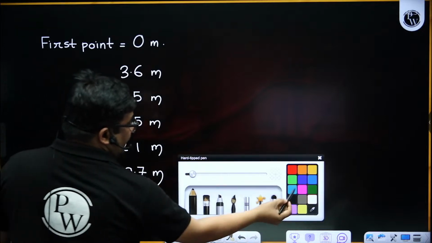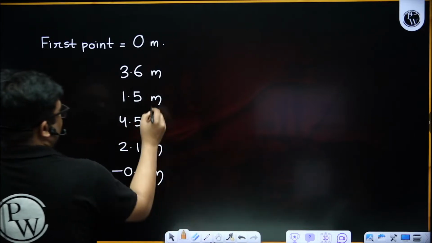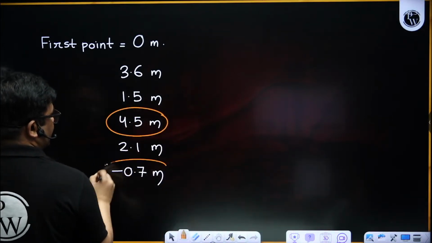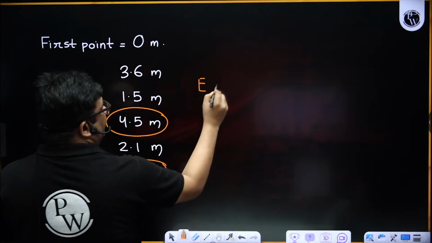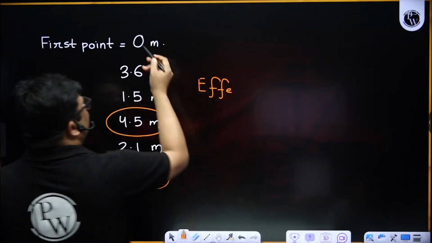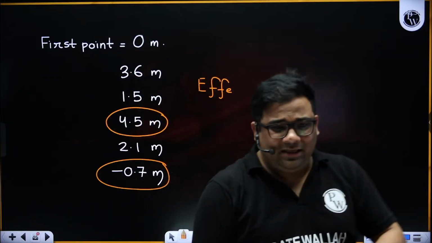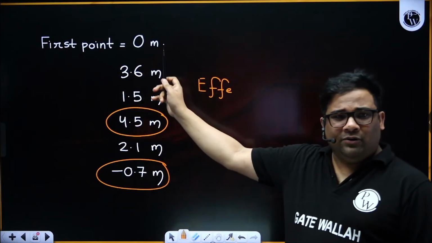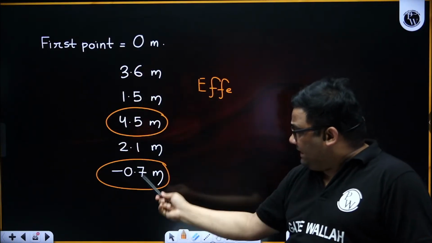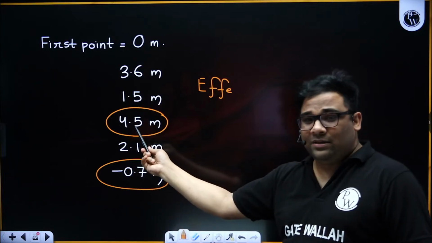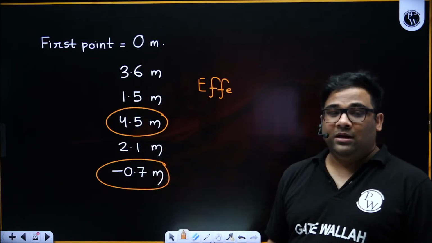Now you see out of all this, the highest point is this, the lowest point is this. So the effective gradient will be equal to, you can take 0 or 100 or 10, anything you want. This will change, but the difference will be the same. This will still be the highest point, and this will still be the lowest point, right?